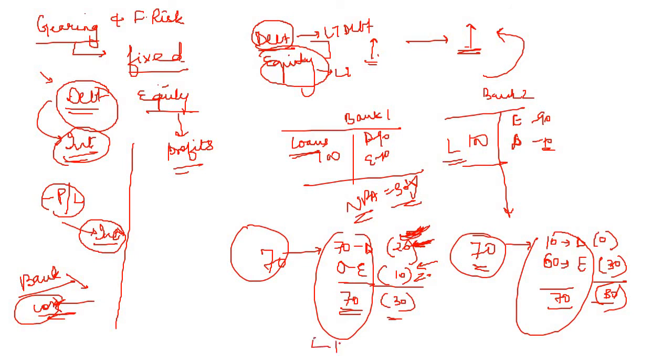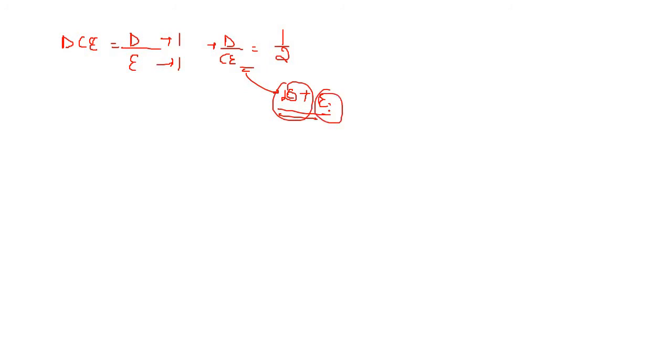Therefore, for any potential debt that the organization needs to take, or to attract potential investors, the organization must have a lower debt equity ratio, so that debt holders are assured that there is enough equity to absorb the losses, or enough equity to provide the safety margin to them, right? Similarly, debt to capital employed is another ratio. This is similar to debt to equity. If debt to equity is 1 to 1, then debt to capital employed will be 1 by 2, because capital employed is nothing but long term debt plus equity, right?